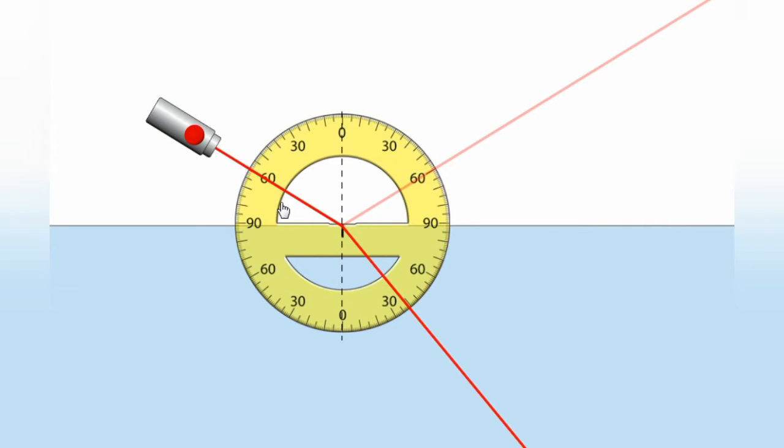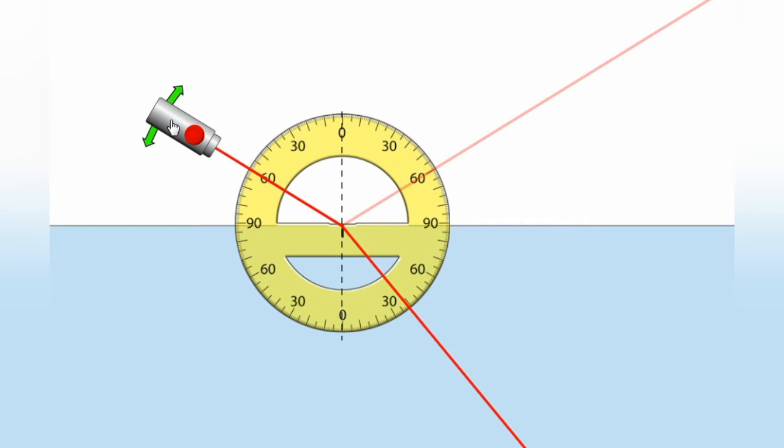So this is what we can understand from this. And also you can see, since the angle of incidence is greater than the angle of refraction, we can say this ray is towards this normal.